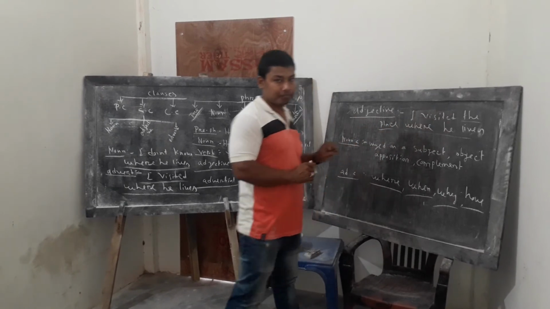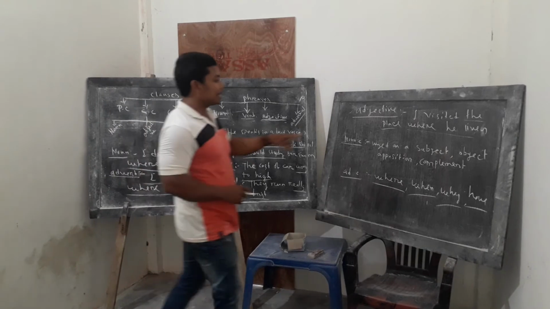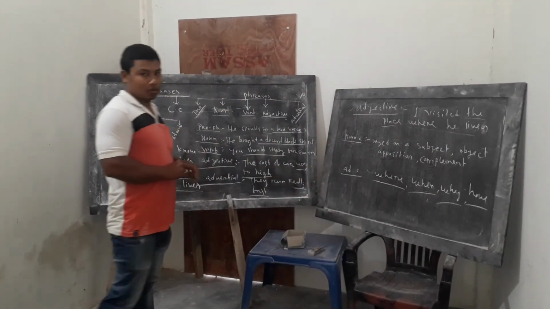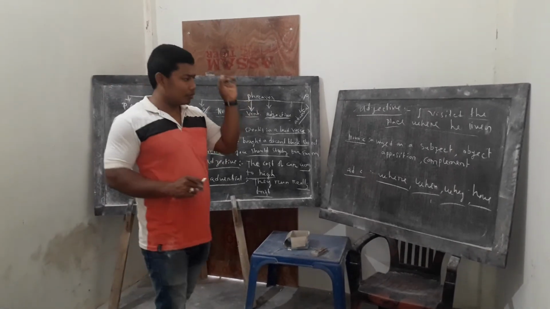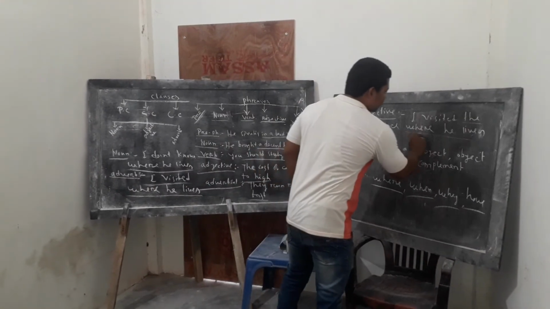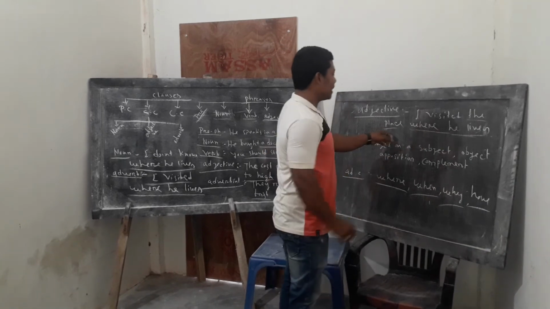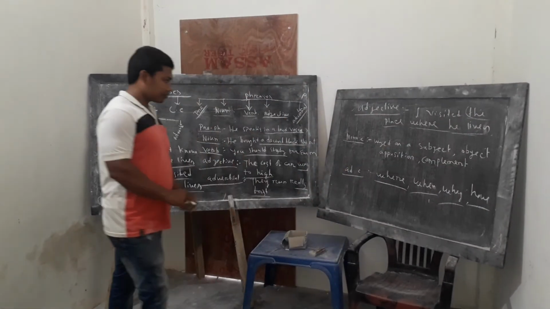It signifies the noun. So here where he lives is an adjective clause. In an adjective clause, we have to identify that before the subordinate part there will be a noun. Here the noun is the place.